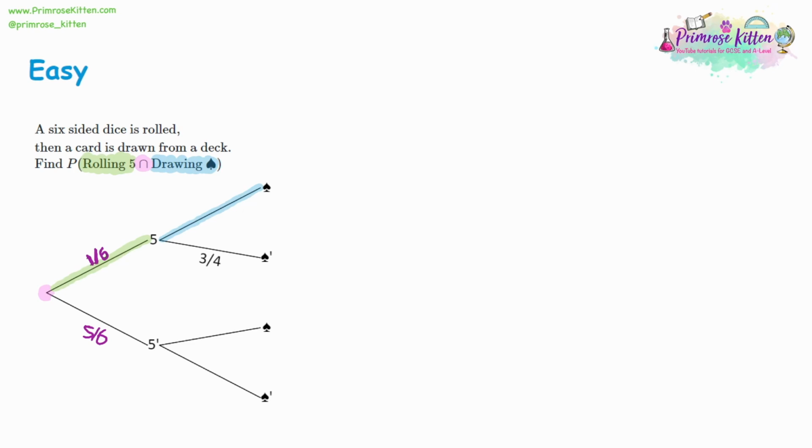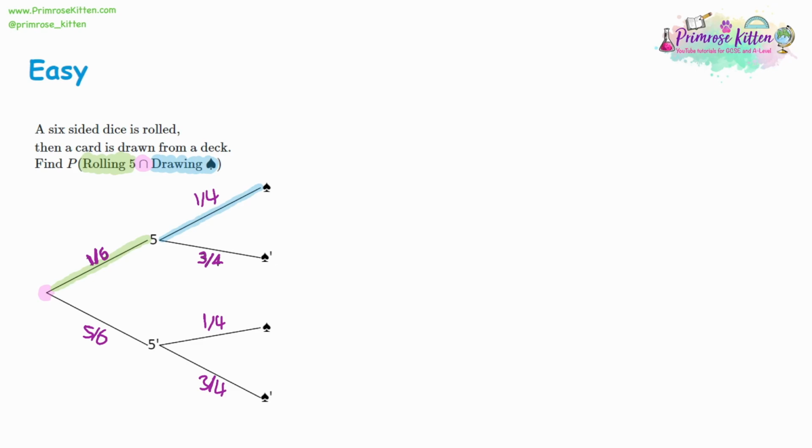Now the chance of not drawing a spade is 3/4. The chance of drawing a spade with this has to add up to a whole one, so it must be 1/4, because 1/4 plus 3/4 is going to make a whole. Then we have the part of the tree at the bottom that has no clues. However, these are independent events. What happens with a dice doesn't affect what happens with a pack of cards. Therefore, it's going to have the same probabilities. Now, there will be situations where these change, which we'll look at later on, but if they're independent, they don't affect each other. They are going to be the same probabilities.